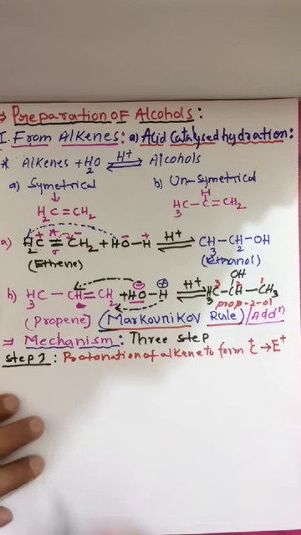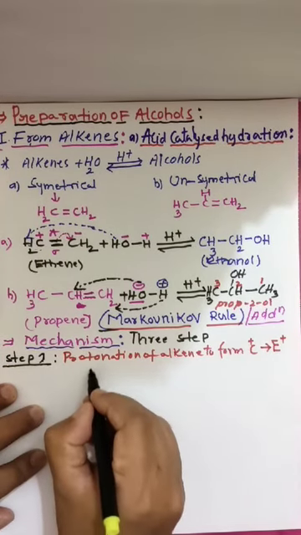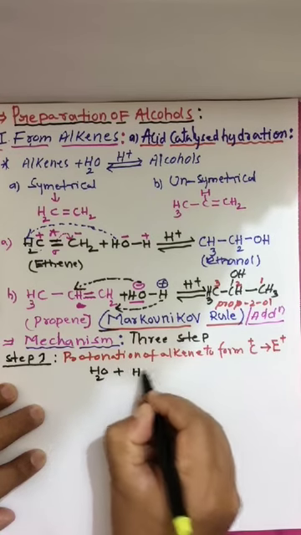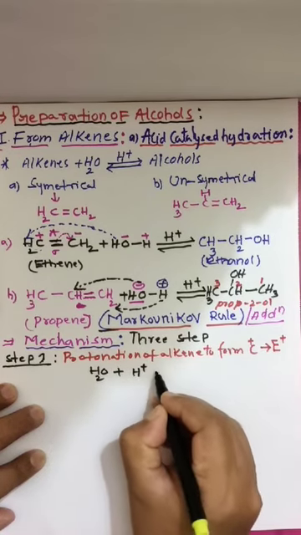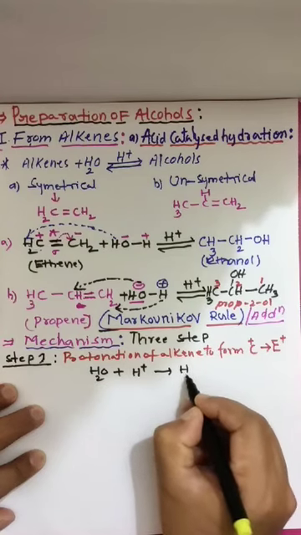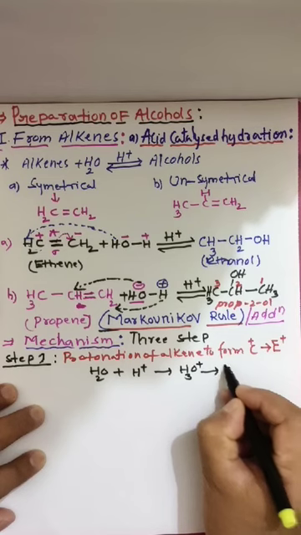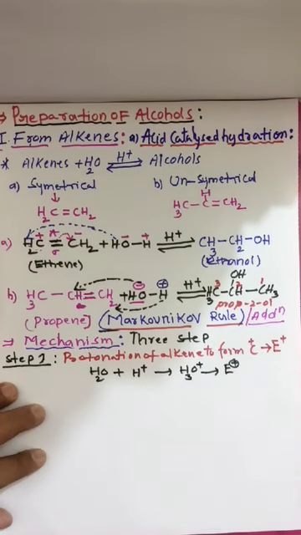How does it take place? Look here. We are using water, hydration. Protonation takes place, which means H plus gives H3O plus. This is now the electrophile. The electrophile will attack. Let me take the reaction.